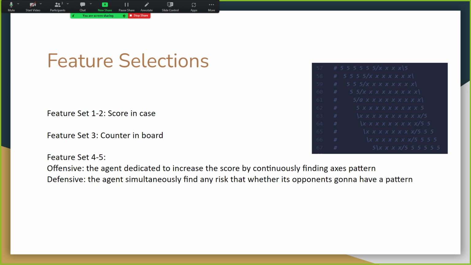For the feature selection, in the initial design, we evaluate 5 features. We start with the feature of whether the next move in the present state will score, as it directly affects the reward. We construct the second and third features by considering the number of pieces on the board for both sides. Because in the Inch rules, 5 pieces are eliminated once they are in line, calculating the ratio of my counters to the opponent's counters in the current state can be used to analyze the strengths and weaknesses of the game.